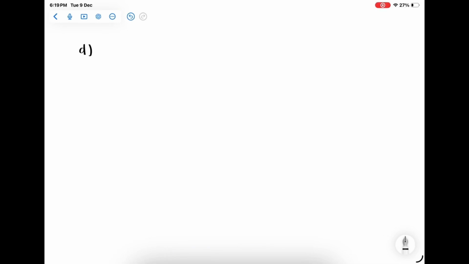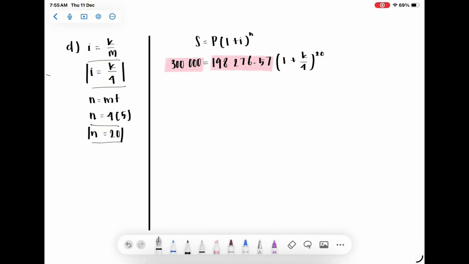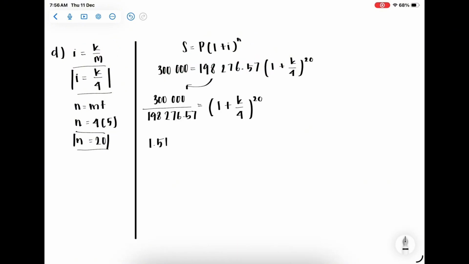D. What nominal rate compounded quarterly would result in the 5-year period to earn RM 300,000? Hence, find the periodic rate of the investment. First of all, let's take out all the information we have, which is the i and the n. The equation we're using here remains the same as the last equation. We're going to transfer the P to the left-hand side to be divided with S, and we shall get 1.513038 equals open bracket 1 plus k over 4 close bracket to the power of 20.